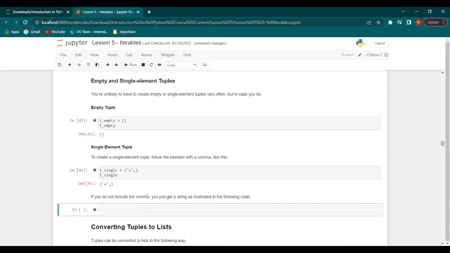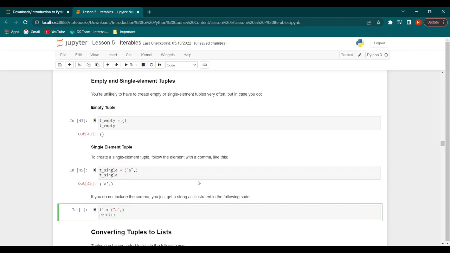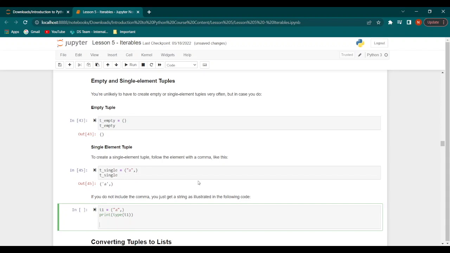Now, if we don't include the comma here, we would just get a string. For example, let's say we have t1 equal to a comma, and we print type t1. Then let's say we have t2 equal to a, and we print type t2.